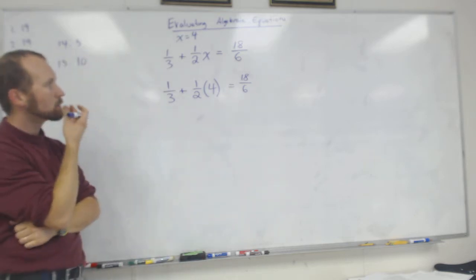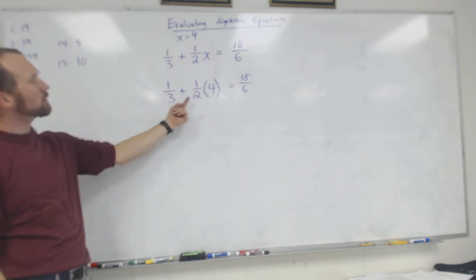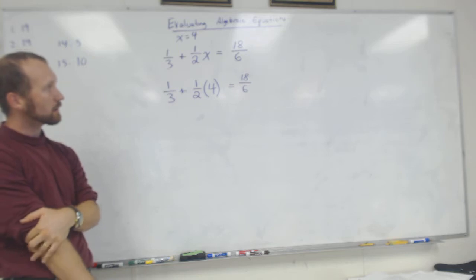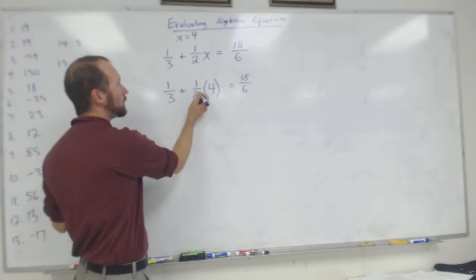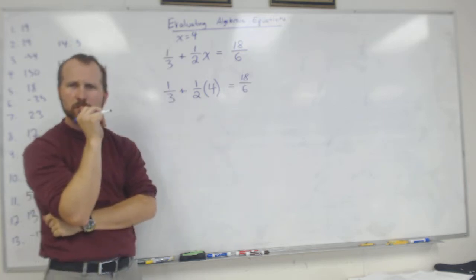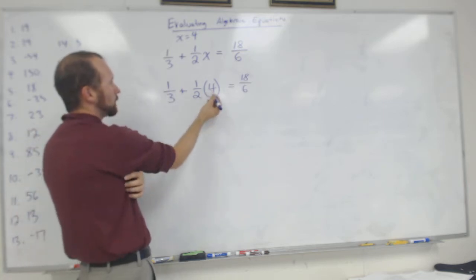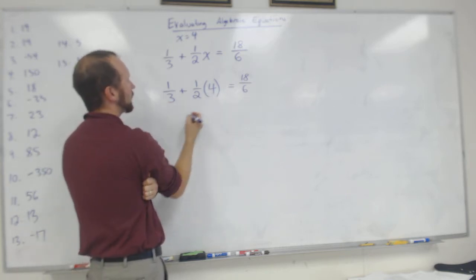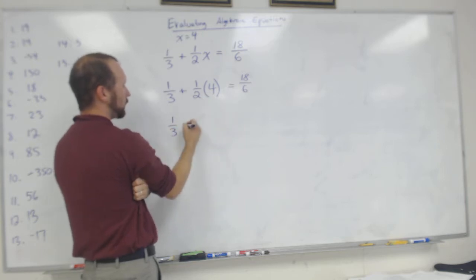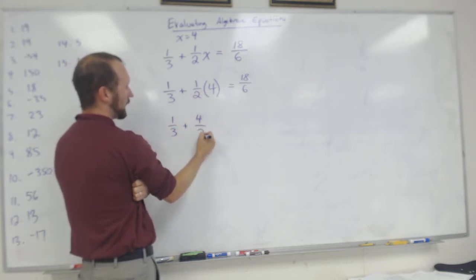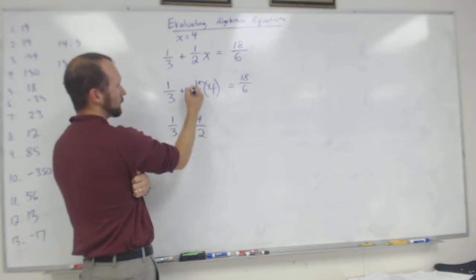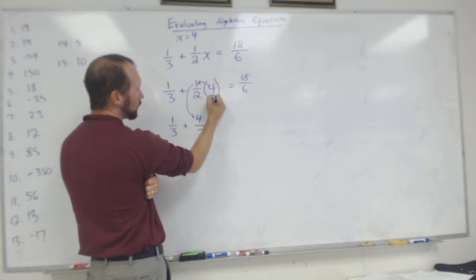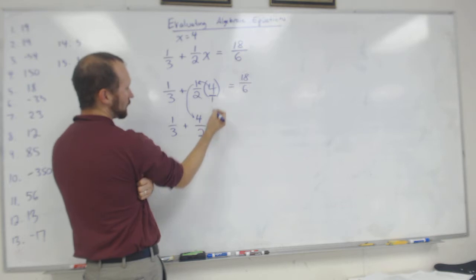So what do we do first? Do we do 1/3 plus 1/2, or do we do 1/2 times 4 first? Which one? Times. So how do I multiply 1/2 times 4? 1 times 1 is 1. 4 is really, you can just say it. It's 4 halves, so it equals 2. Okay, nice. So 1/2 times 4 is 4 halves. 4 times 1 is 4. 2, remember, technically it's 4 over 1. So 2 times 1 is 2.